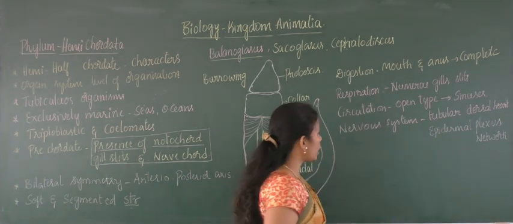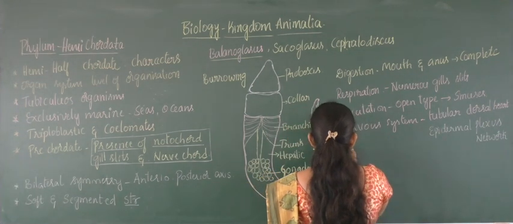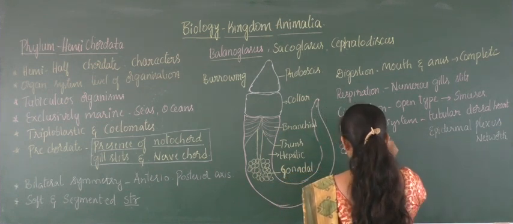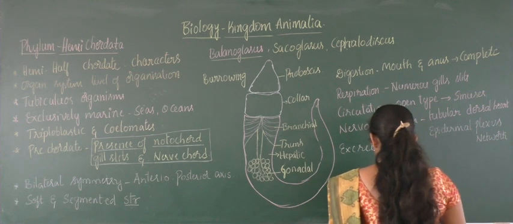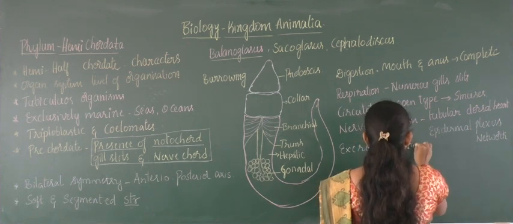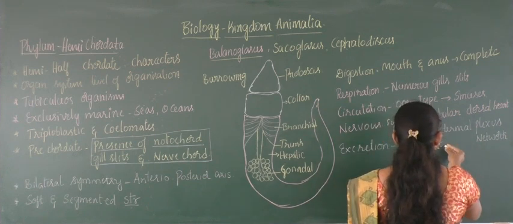And coming to the next process, first is the excretory system. Here the excretion is ammonotelic type. As they are living inside the water, they excrete mainly ammonia as a product.